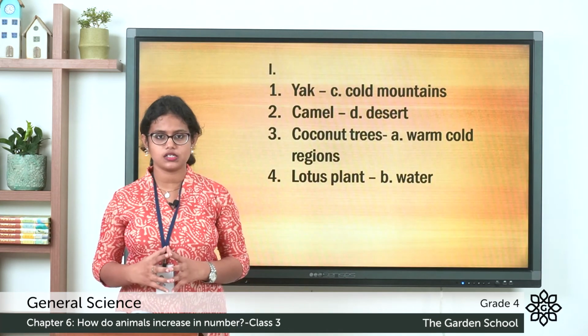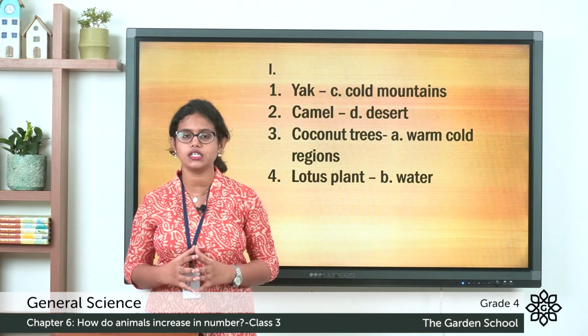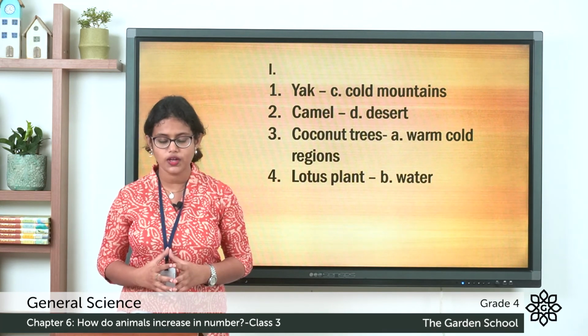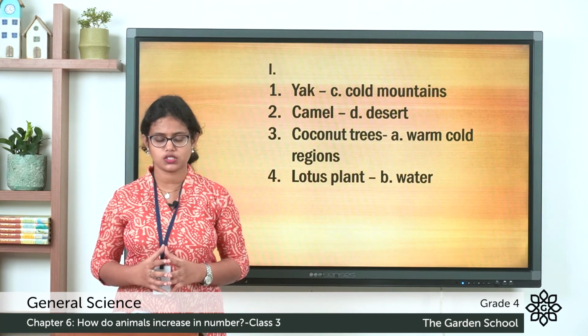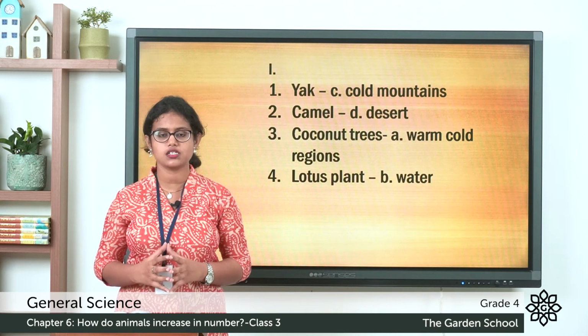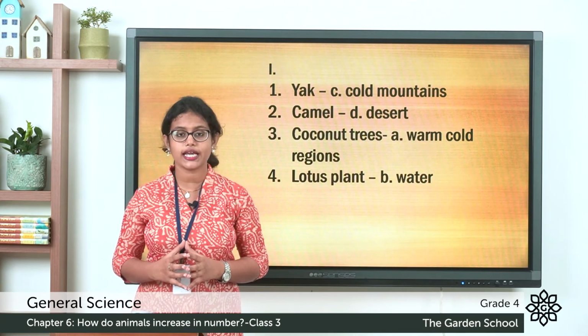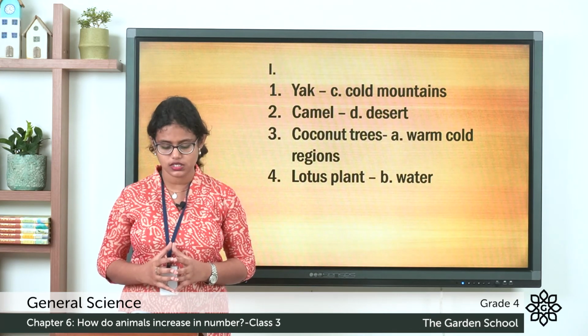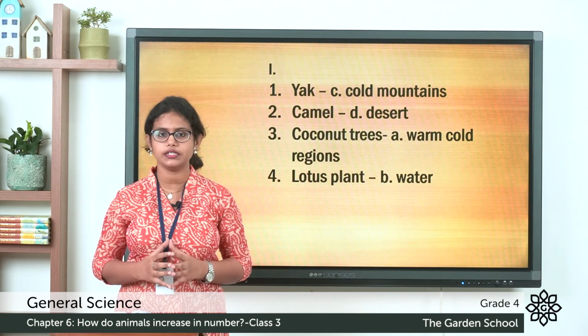So what are the answers? Yak. Where can we find these yak? You can find them on mountains. Where do they live? They live on cold mountains. You can match it with C, that is cold mountains. Second one, camel. Where can we find these camels? In deserts. So you can match it with letter D.